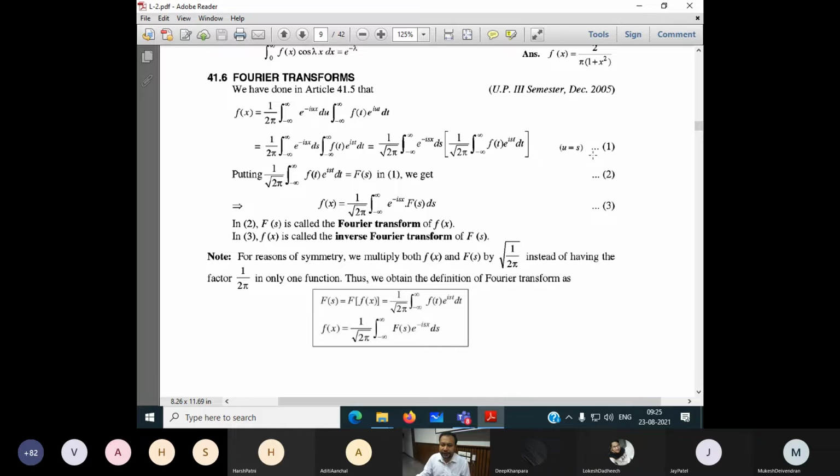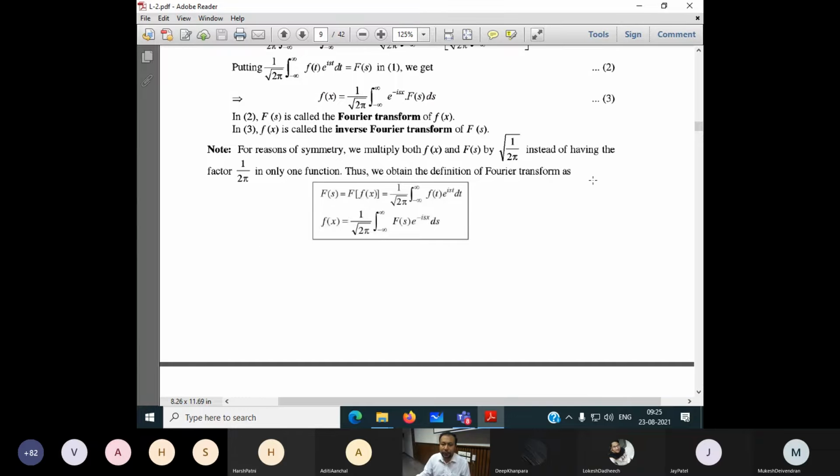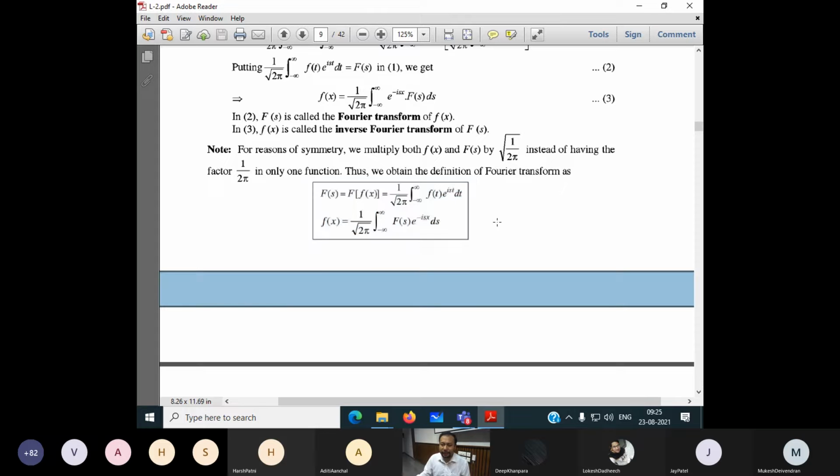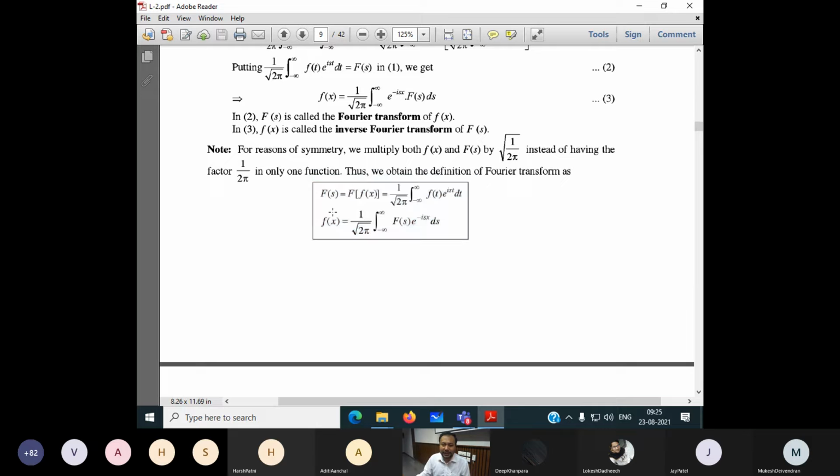We don't want to remember this here. We want to remember what is written inside the box. We want to remember this inside the box. The first equation, capital F(s) is equal to capital F of x.